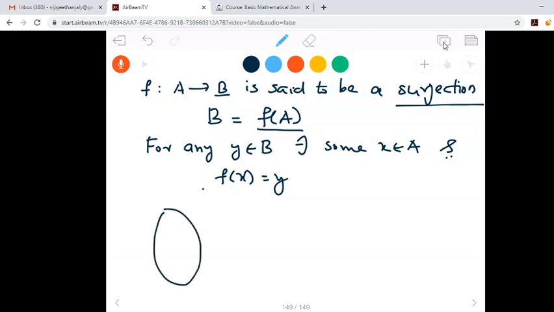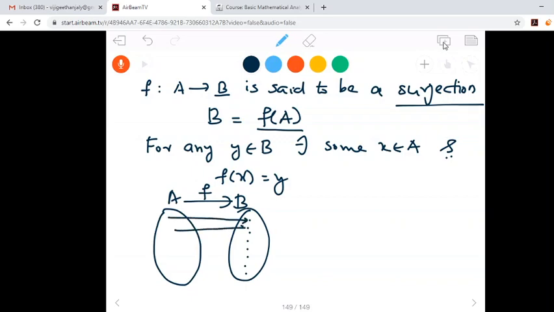So using a Venn diagram we can say that this is A and this one is B. Here we have a function f. To every element of B there should be at least one arrow. In that case we say that it is a surjection.